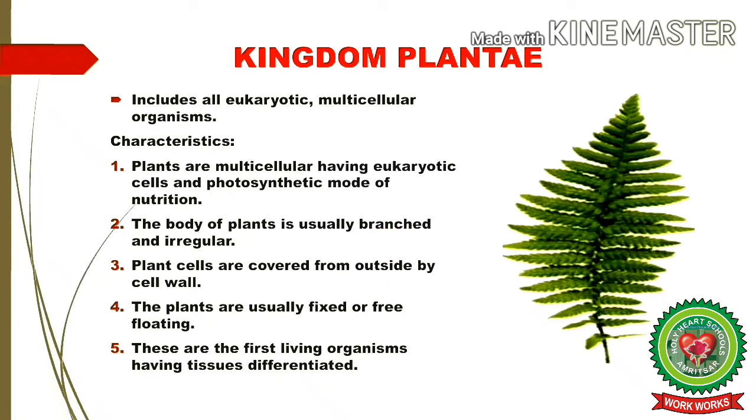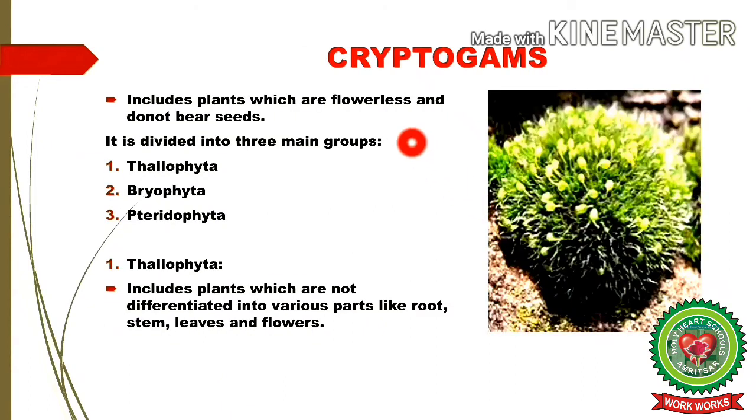According to ICSE, the kingdom Plantae is divided into two major divisions. First is cryptogams and second is phanerogams. Now students, what are cryptogams? If you break this word, cryptos means hidden and gamos means marriage. This group includes plants which are flowerless and do not bear seeds. In these plants, reproduction is carried on by some method other than seeds or flowers. The sex organs are hidden and are not conspicuous. Conspicuous means visible. It is divided into three main groups: Thallophyta, Bryophyta and Pteridophyta.